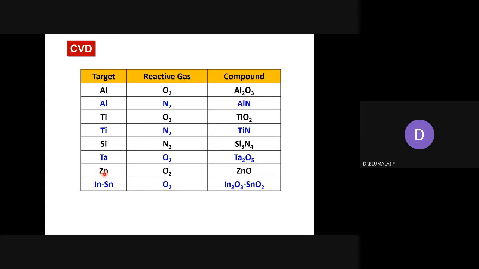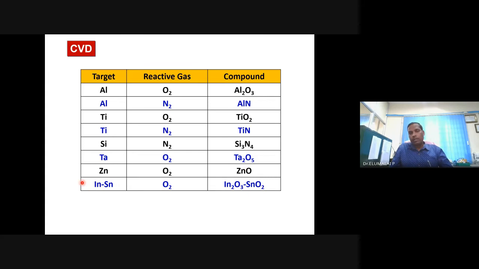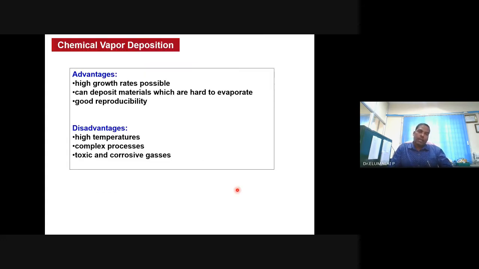Similarly, if zinc is the metal substrate and oxygen is the carrier gas or reactive gas, you are going to get zinc oxide. Or if you have a combination of indium and strontium and the reactive gas is oxygen, you are going to get the respective oxides. There are merits and demerits of this method, similar to other cases. A high merit is that it's possible to have a very high growth rate because you can control the gas flow rate. And instead of having a plane substrate, you can tilt it so that better deposition can be made.